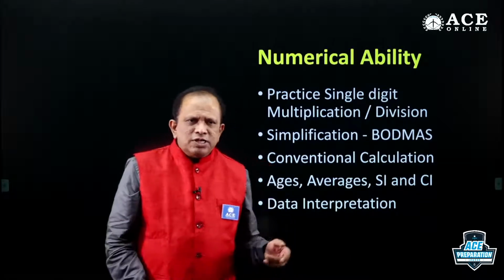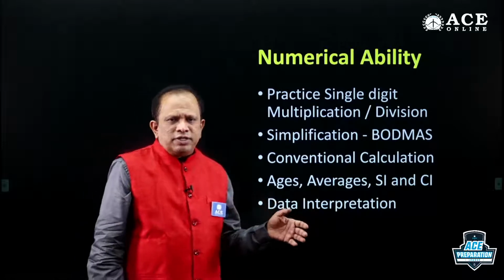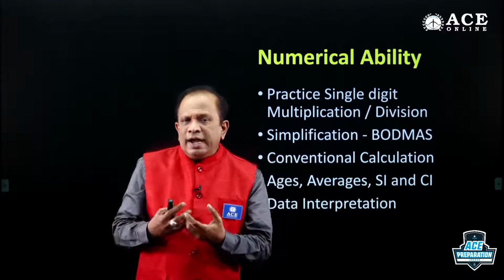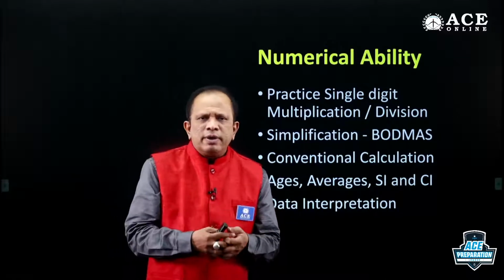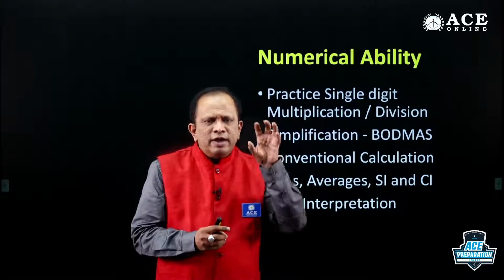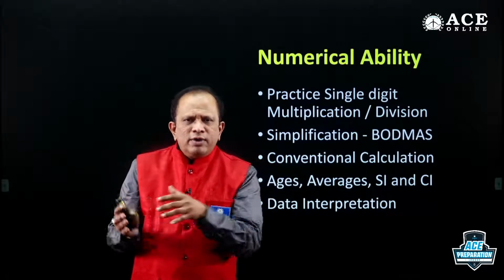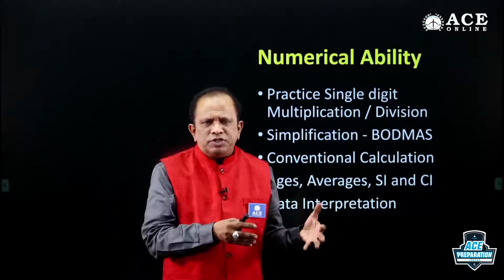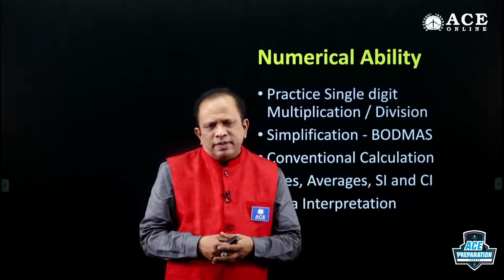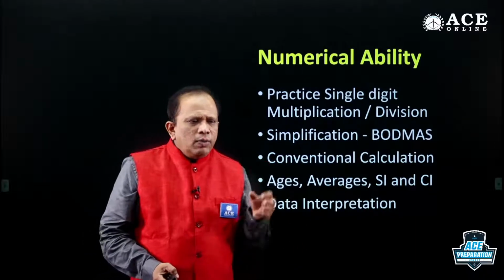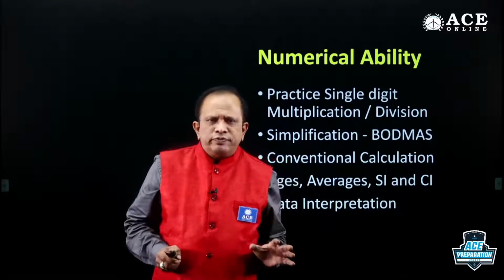Clear? Suppose there is a question on average, that means what are the values that I'm supposed to add and what is the total number of values. You need to identify what numbers to be added, what is the total number, then perform one division, and you are going to get the answer. If it is a question on ratio, you need to understand what order you are supposed to follow.